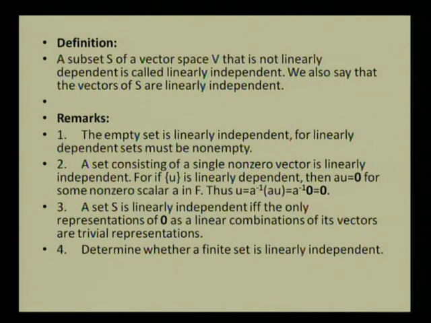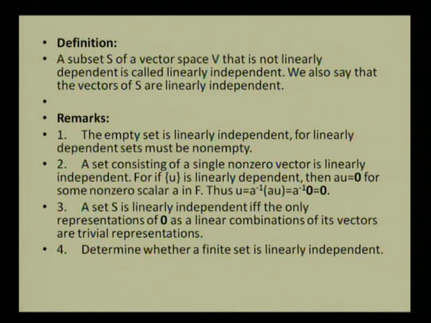Third, a set S is linearly independent if and only if the only representations of the zero vector as linear combinations of its vectors are trivial representations.